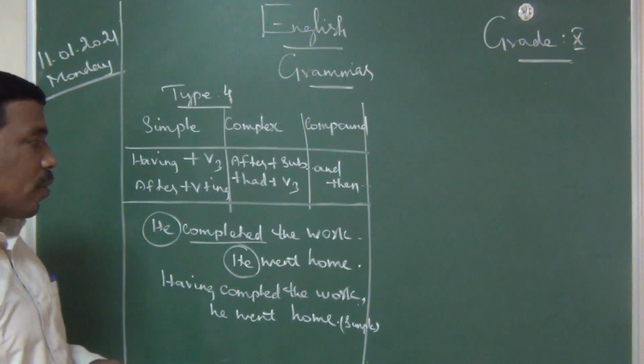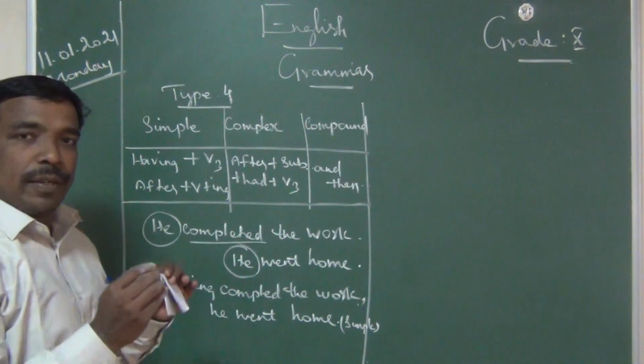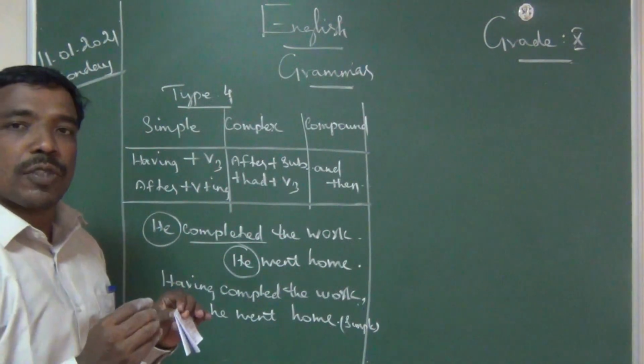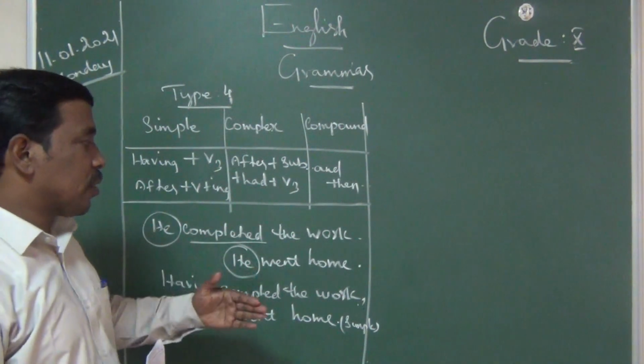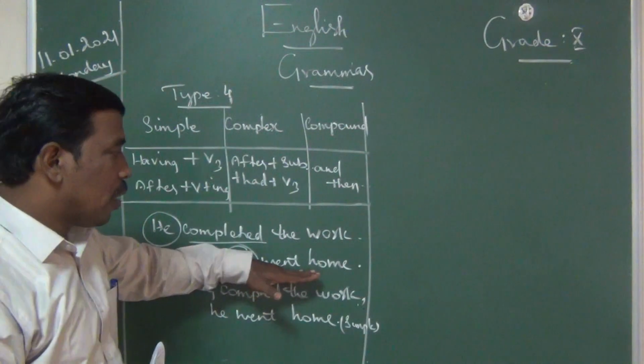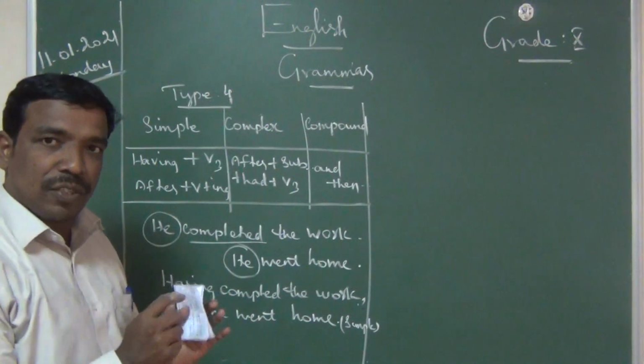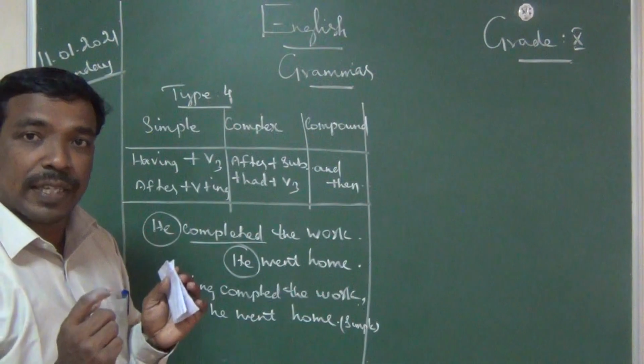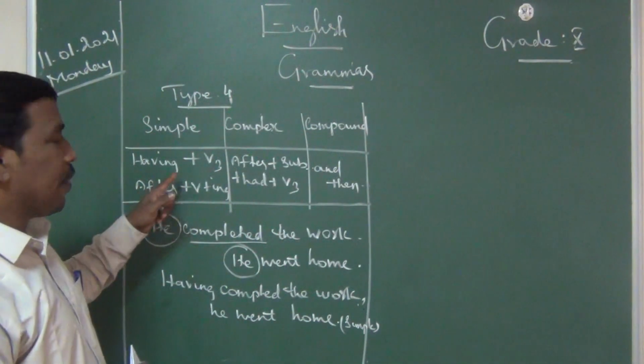We should find out. I already said yes or no. When you are changing two sentences into a single sentence, a simple sentence, what we should do is keep one set the same. Another set we should change into a phrase. So having, already we have the keywords.